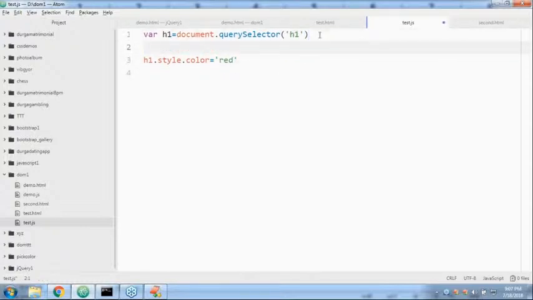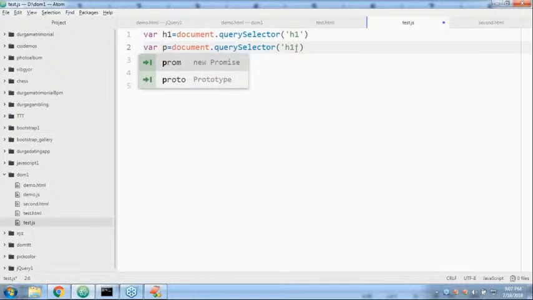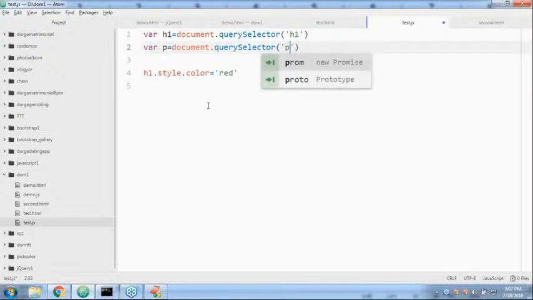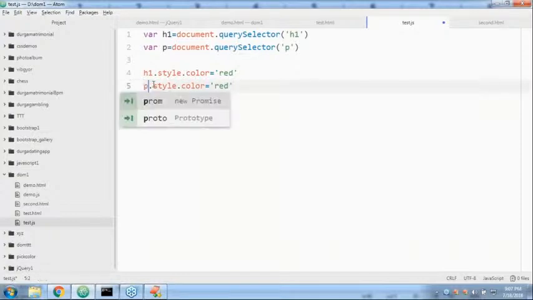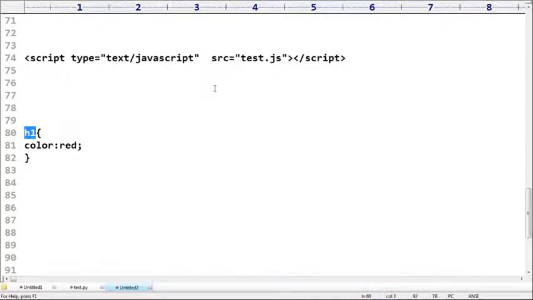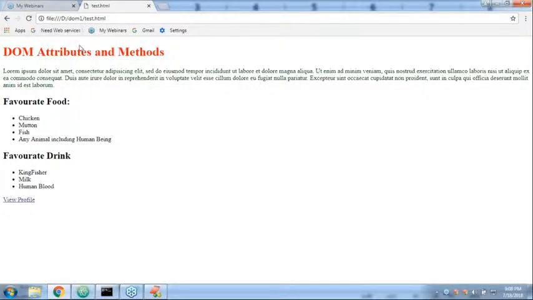Now let me bring a paragraph. Paragraph I want to bring, sir. How can you take that paragraph, sir? P1. Okay, my paragraph. Document dot query selector of paragraph, sir. Only the first paragraph I'm talking about. So here p dot style dot color is equal to green. I'm taking, sir. Now have a look once. Automatically green is coming. Yes, sir. Are you observing that the green color is coming?